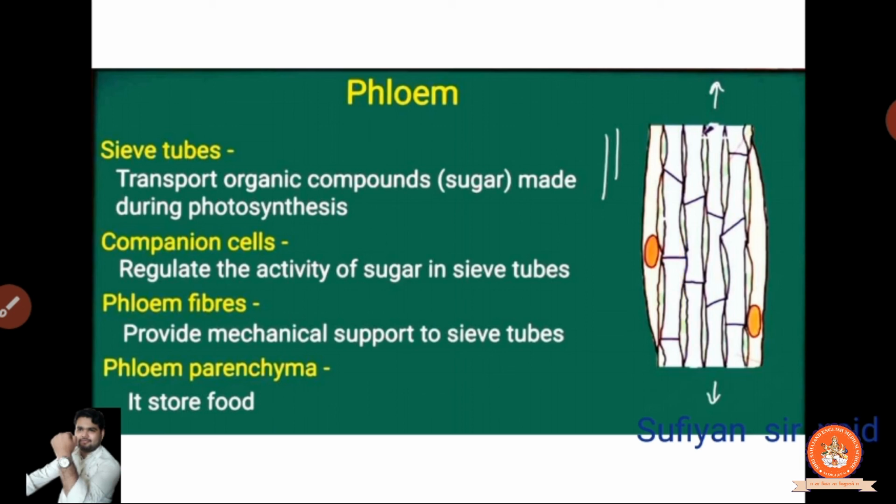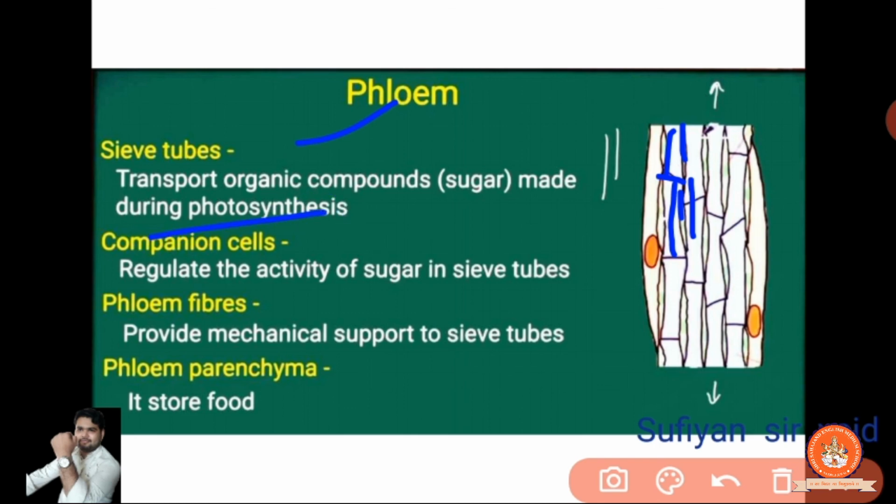Okay, let's study. So sieve tube, where is that? This you are observing, ये आपको बाहर की ओर दिख रहा है ना, ये ट्यूब. And this is the sieve tube which transports organic compounds, sugar, during photosynthesis. During the photosynthesis process, they take energy in the form of starch and food, which is stored in different parts of the plant. So when they need it, they take from that place. तो ऊपर नीचे कहीं पे भी सब जगह पे भिजवा देंगे.